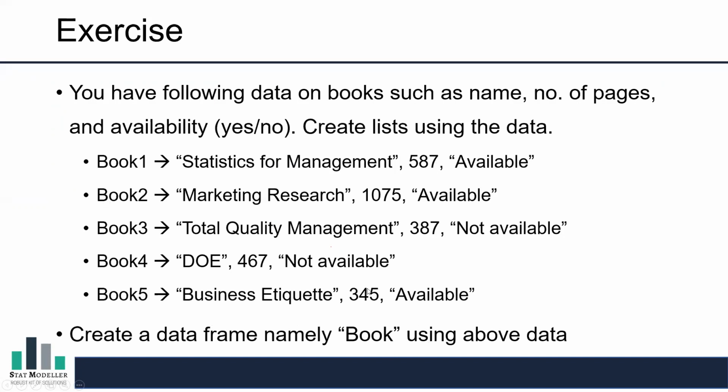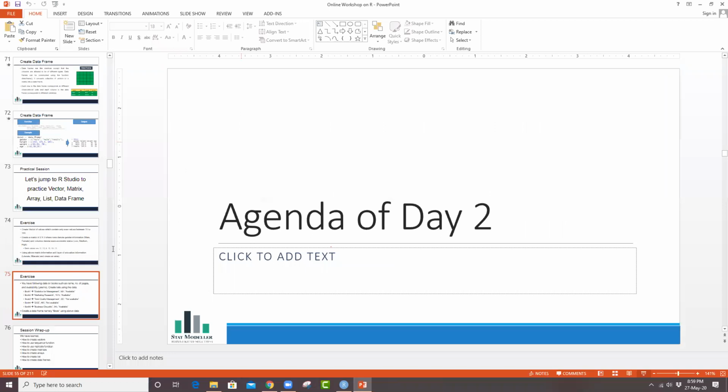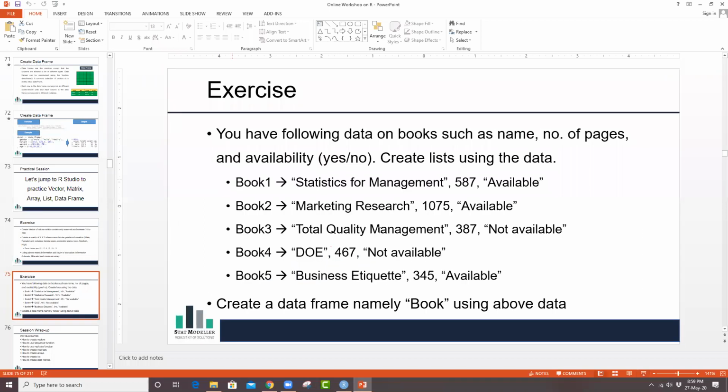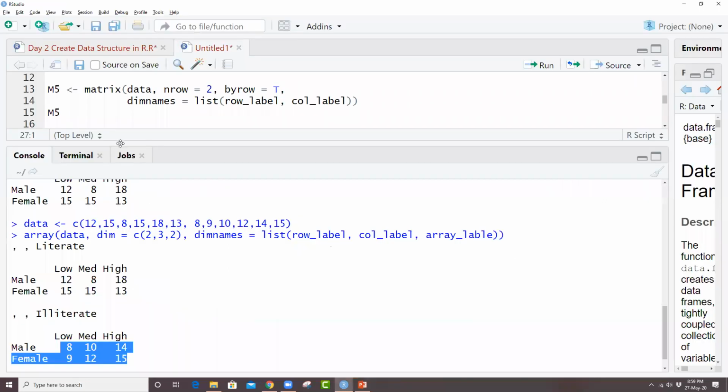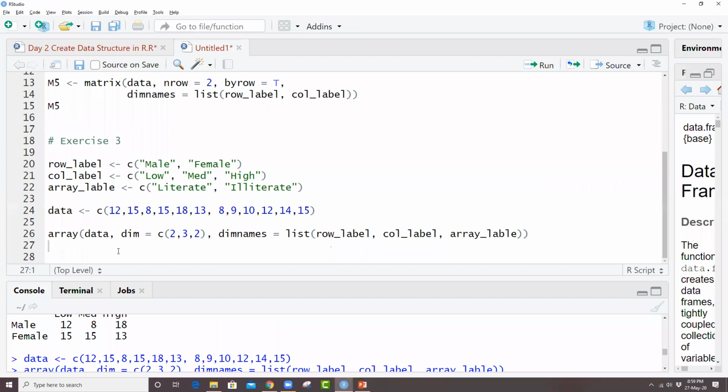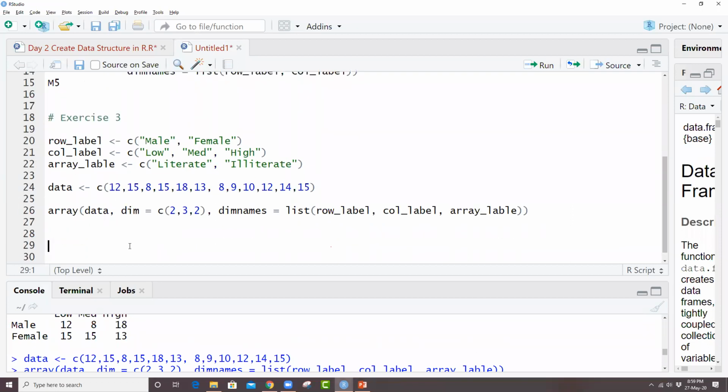We have to name it book. So let me create that. Just for the reference, I am just copying this information so that I don't need to type, and I don't need to swap between this screen and that screen. So I am just putting it over here under this exercise 4.